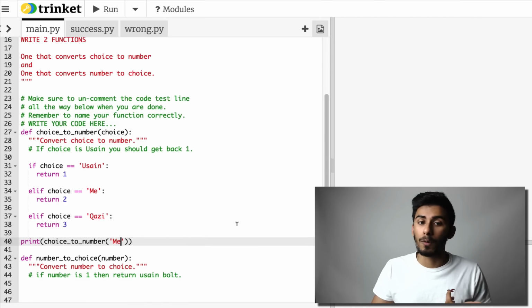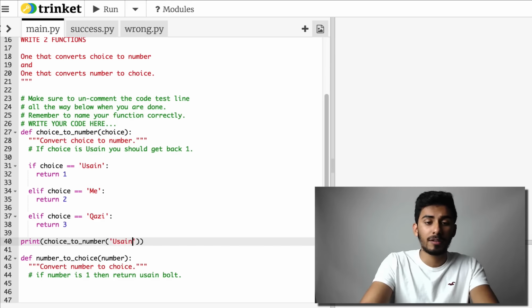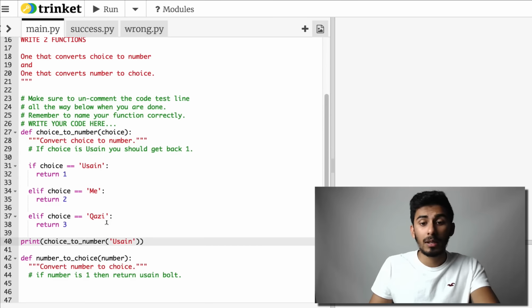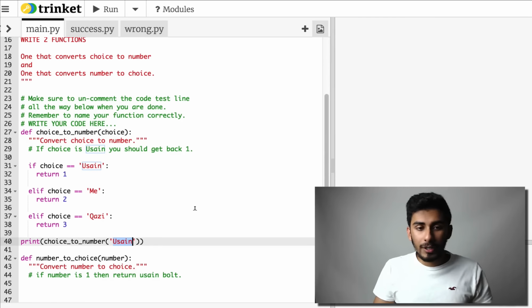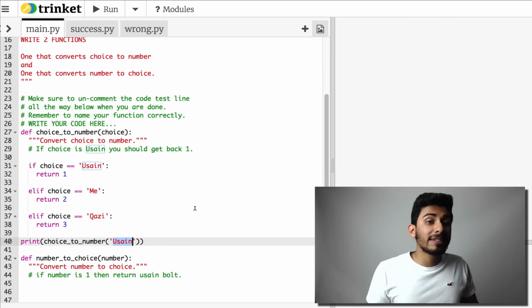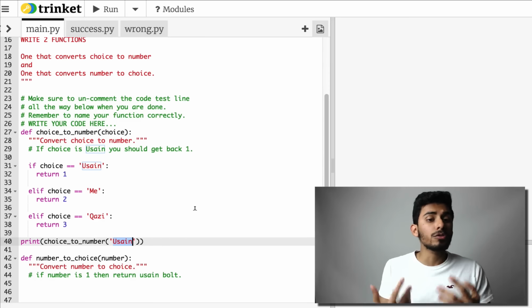It's going to say 2. Okay, that's exactly what you want. And let's say we give it Usain, it says 1. Okay, so it's working correctly. That's exactly what we want. But is there an easier way we can do this function?